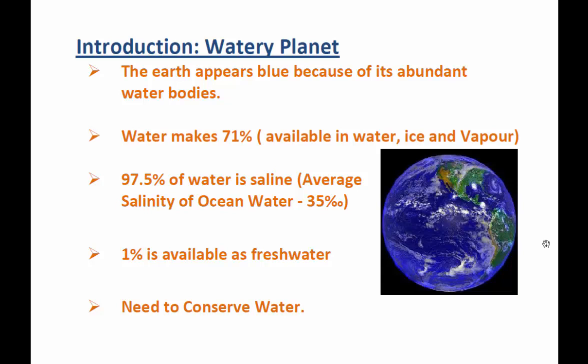So water is not only in a liquid state. 97.5% of water is saline. Saline means salty. The average salinity of the ocean water is 35 per thousand. So if there are 1000 grams of ocean water, 35 grams of that is salt.